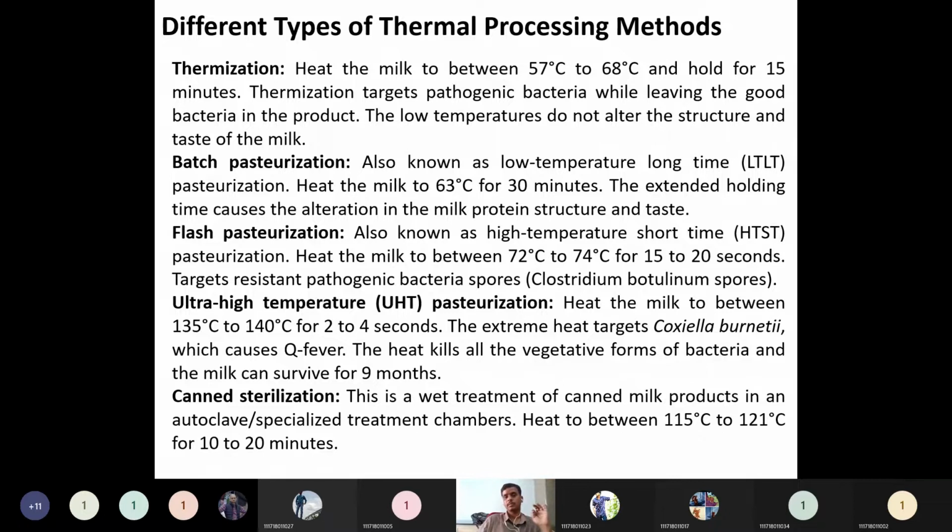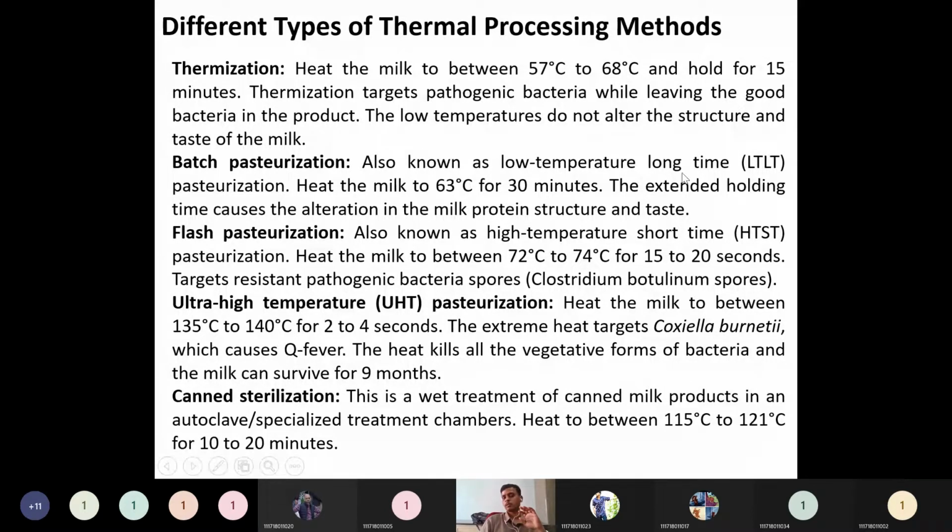So what happens in this one? The extended holding time, whatever the holding time is here in the thermization process, 15 minutes only, was nearly doubled in this case. This extended holding time alters the milk protein structure and taste. Increasing this will obviously kill even more bacteria, but it will also cause some alteration in the milk protein structure, and its taste is also somewhat altered.